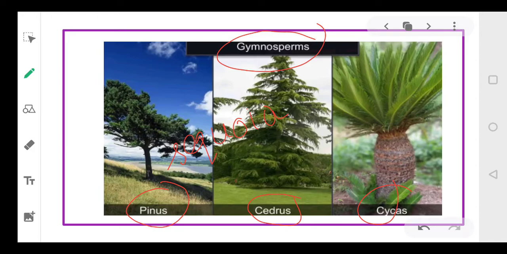Now, to begin with the gymnosperms, we must understand the term. The word gymno means naked, and sperm means seeds. So we can define gymnosperms as plants which have naked seeds.